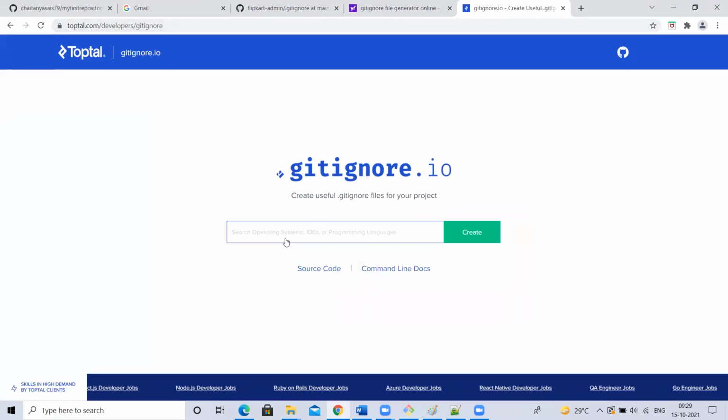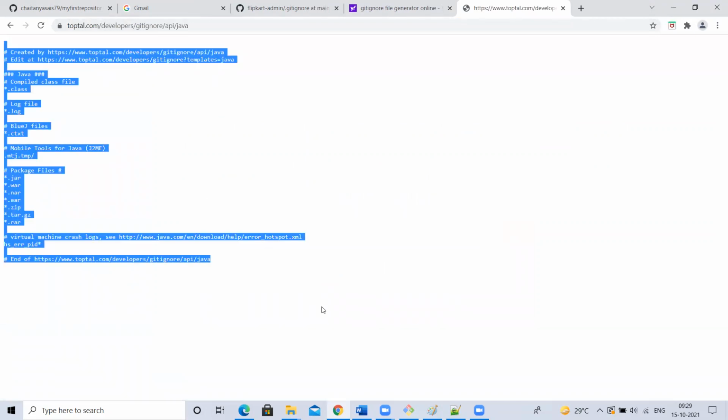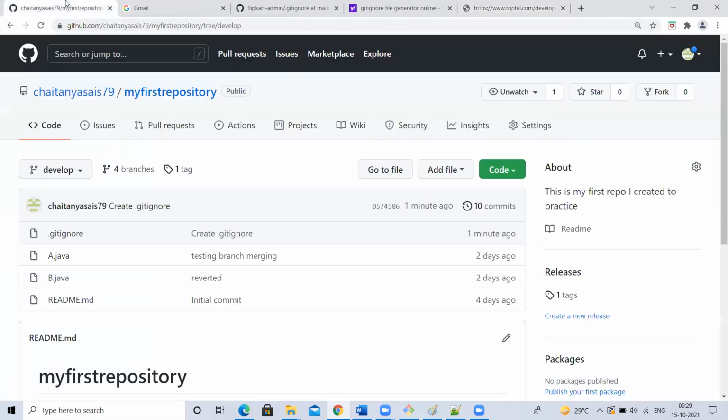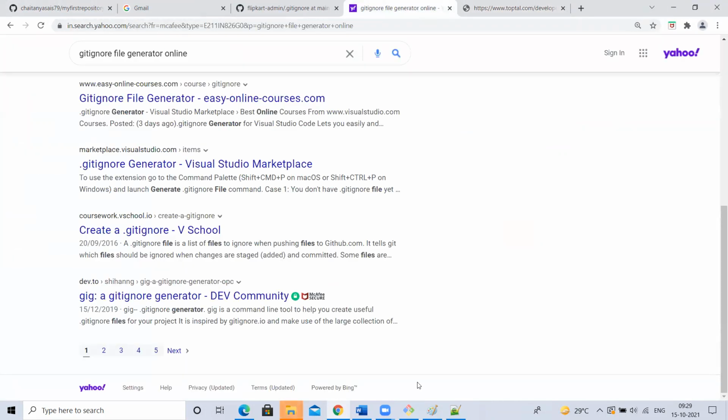Okay, here if you type it, so you want to create for a Java project, you just search here. Just search Java here, click it, create it. It will give the same content. You take it, create a file here, .gitignore, and paste it there. Like that also you can do. You can create from some other repository. From there you can copy paste it here, or else you can use some online tools to do that. Understood, guys?